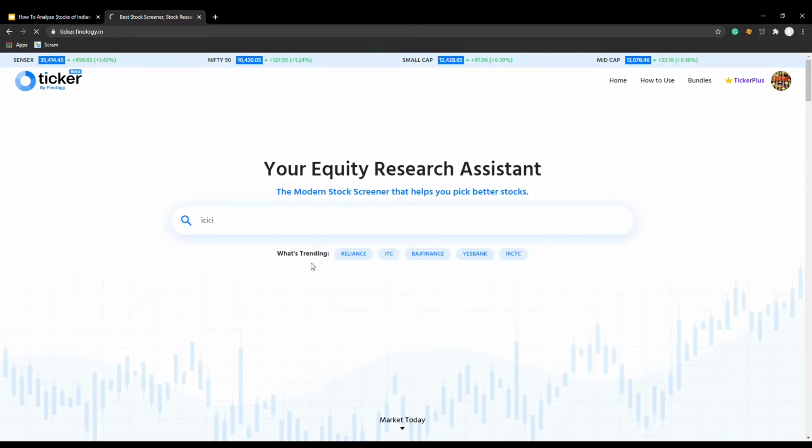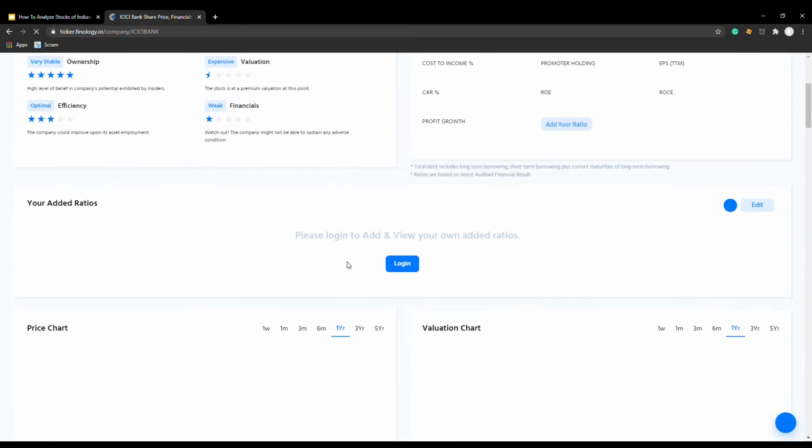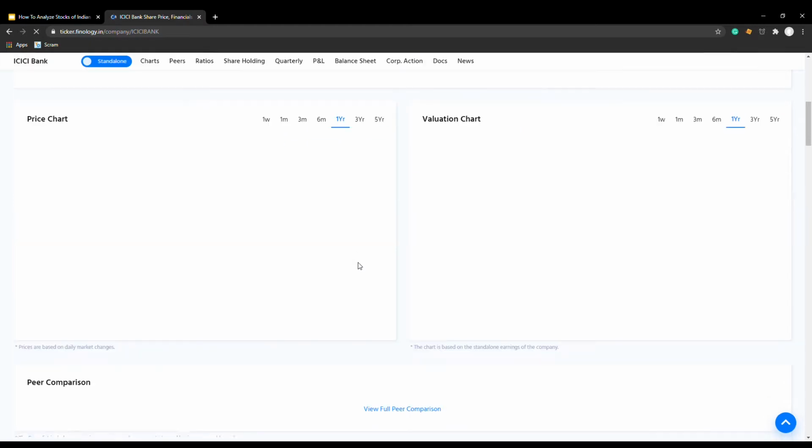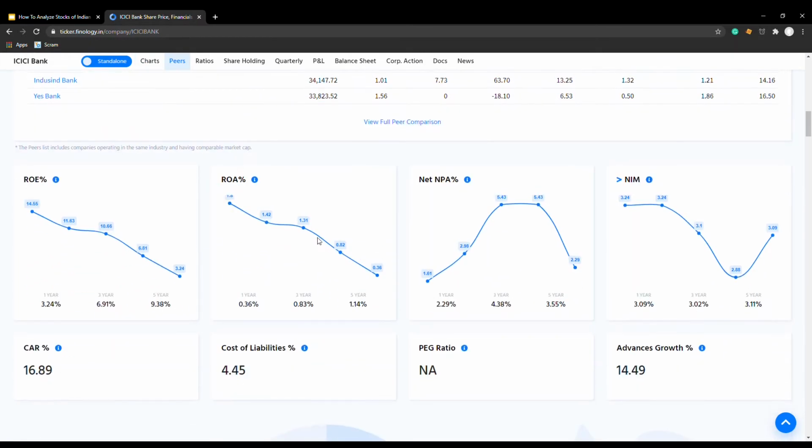One of the good things about this site is that for the key metrics they have a graph, so it's very easy for us to compare. Look at it. They have the ROE, the ROA, and also the NIM, but they don't have the A by D or equity multiplier, so we have to calculate that separately. But this can be used as an initial shortlisting criteria. Okay, so look at it. This is ICICI Bank.